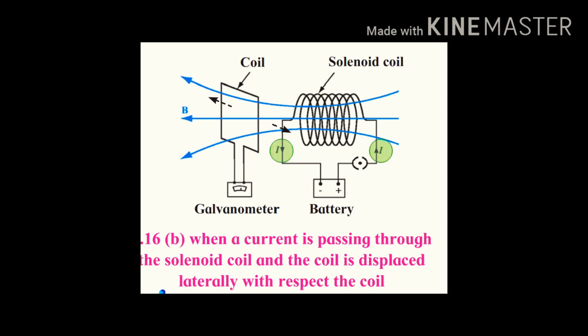He continued it for some time. What did he continue? That is closing and opening of the key. And hence, while doing so, current in the solenoid was getting either increased, decreased, or becoming zero, right? If you open the key, the circuit gets incomplete and slowly the current will decrease, right? And if you close the key, then the circuit gets completed and the current starts to flow.